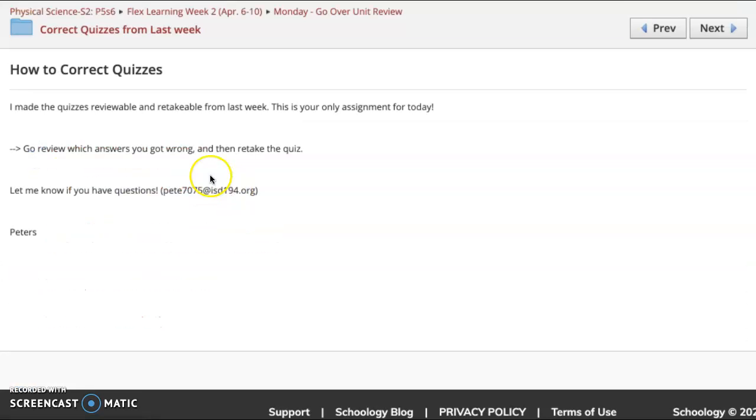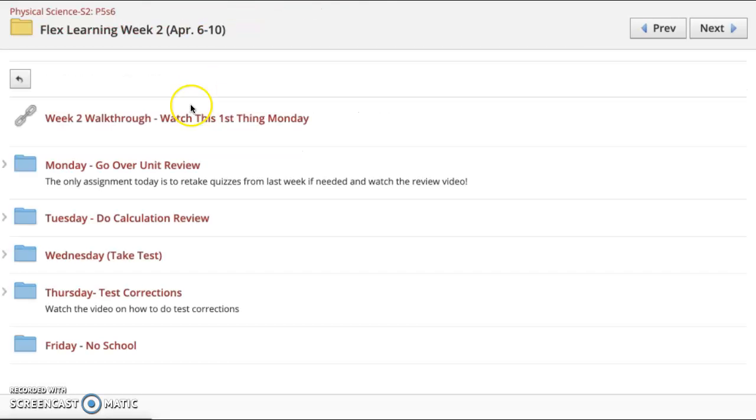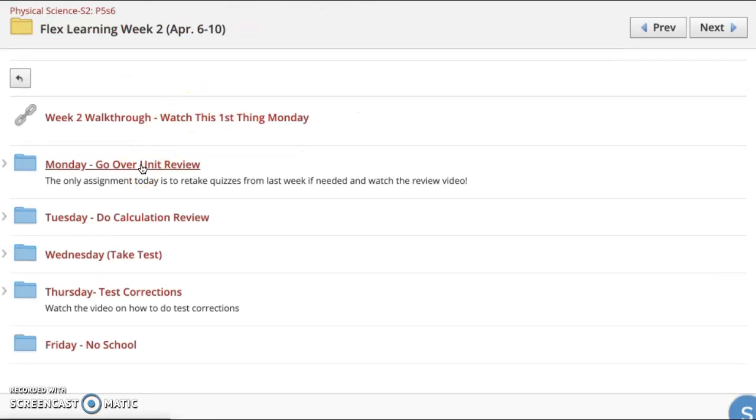So how do we correct quizzes? I made the quizzes reviewable and retakeable from last week. So your only real assignment today is, if you want, to go back and look to see what you got wrong, do that, and then retake them. Then I'll look at the scores and I'll post new scores in the portal. So that's what we've got going on Monday. We go over the unit review, take the test.